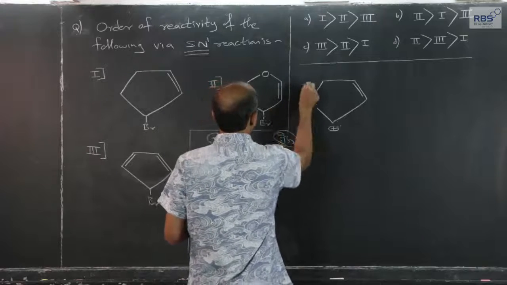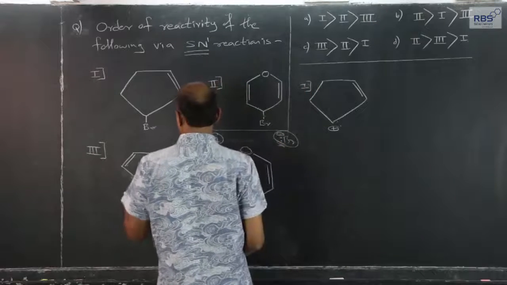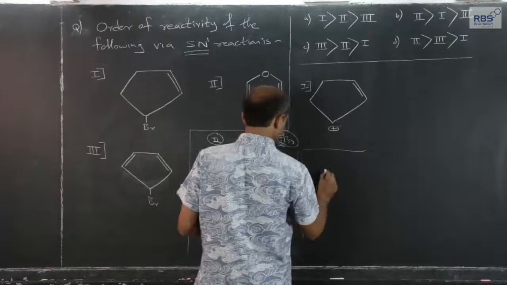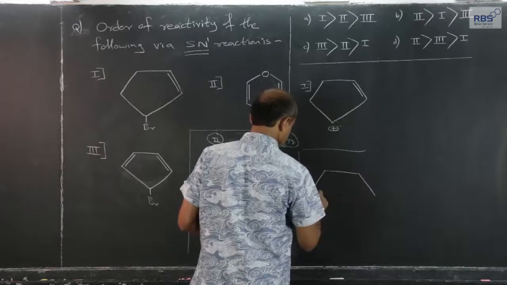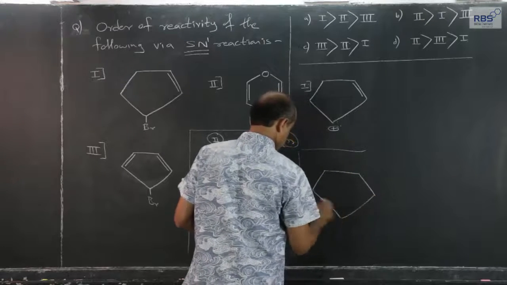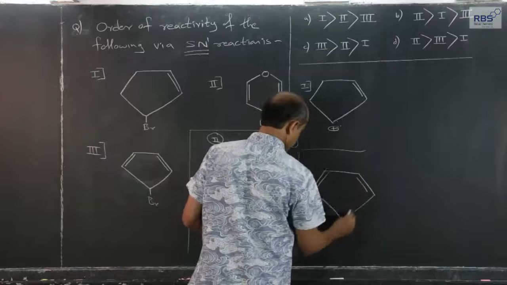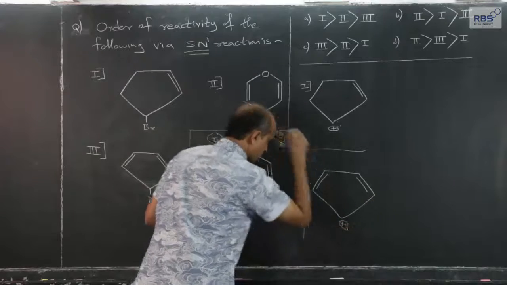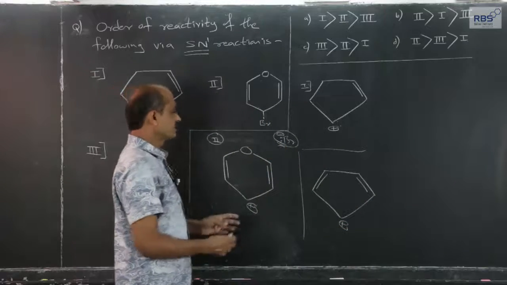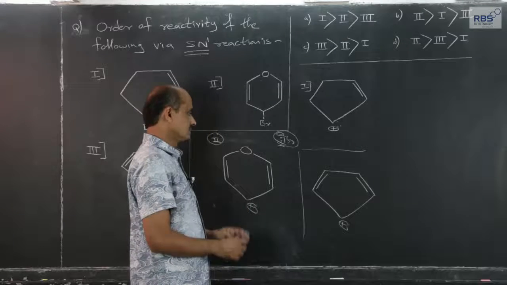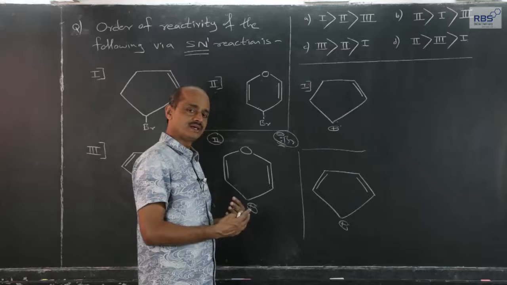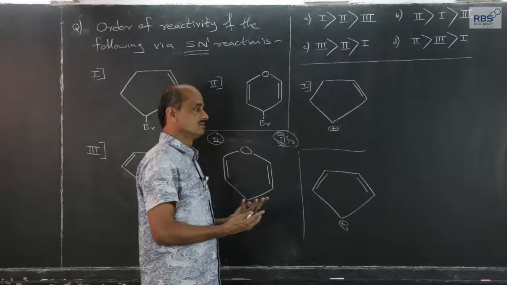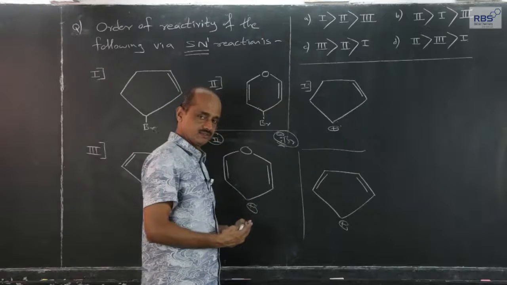This is for Roman 1, and for this carbon bromine bond, bromine goes out in the form of Br minus ions, carbonium ion. So, SN1 reaction passes through carbonium ion, that is a slow step. More the stability of carbonium ion, more will be the tendency of that reaction to pass through the carbonium ion, means SN1.